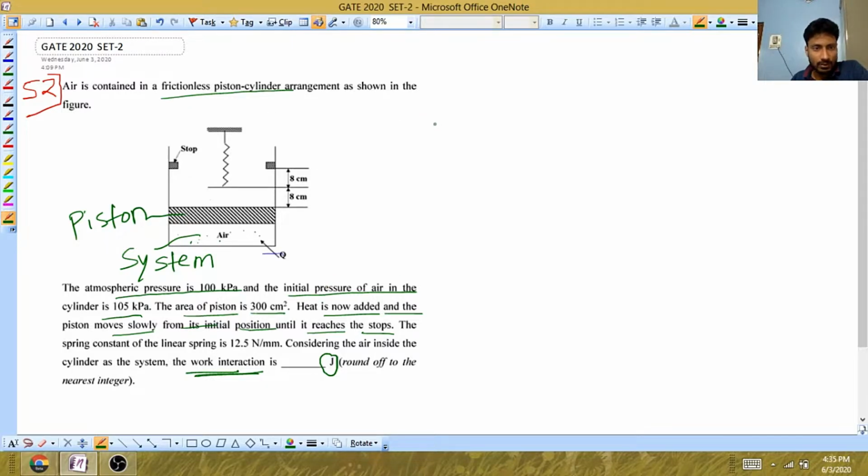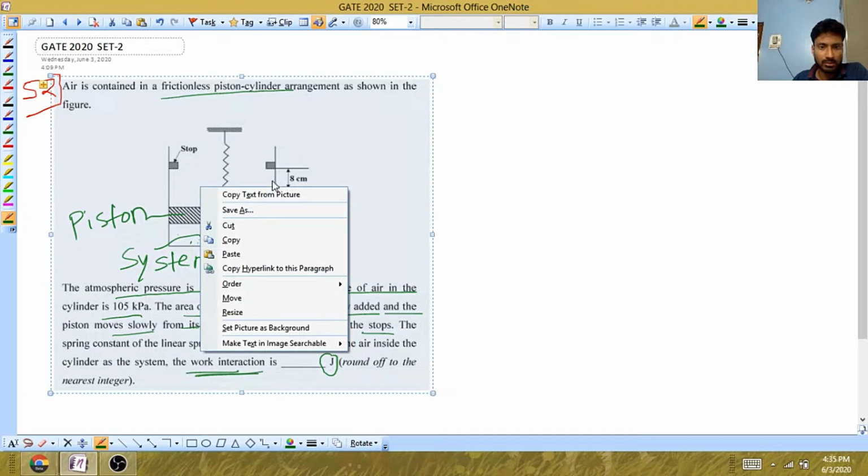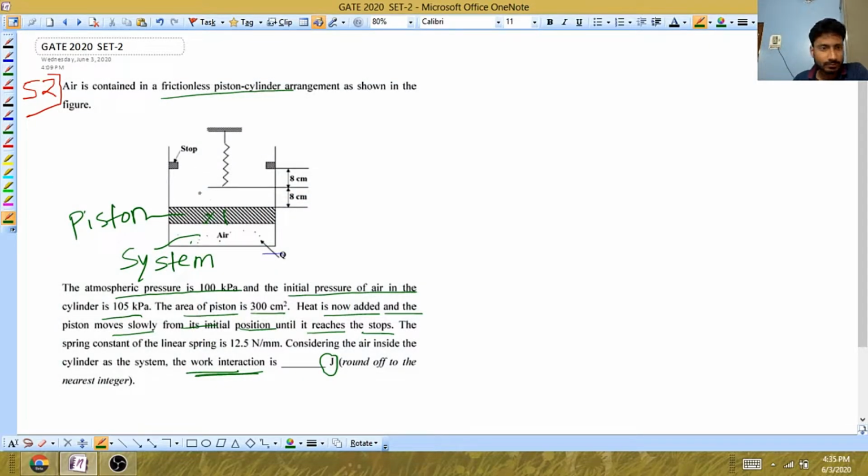So what we need to do, first we should mark the states. I'm marking this current state as 1. When the piston reaches this point, this is state 2, and when the piston reaches this point, this will be our state 3. The piston is moving up and that's why there is an increase in volume, that is called expansion.